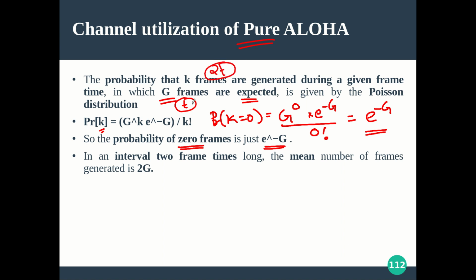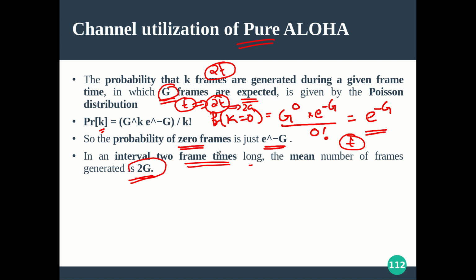So during t unit of time the average number of frames is g. Now what about the 2t unit of time? The average number of frames will be 2g, right? So in an interval of 2 frame times, why 2 frame times? Because in pure Aloha the vulnerable time for me to transmit my frame is 2 times the frame transmission time. This t is fixed, something we already saw. We assume that all frames are of equal length, accordingly the frame transmission time of all frames is equal. So the vulnerable time is 2 times t, right? So during t unit of time the mean is g, then in 2t unit of time the mean will be 2g.